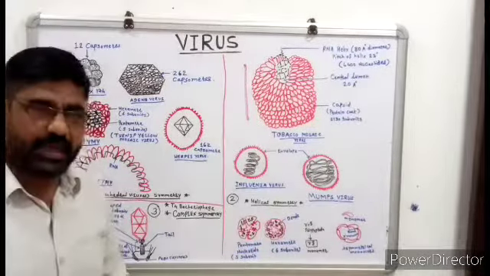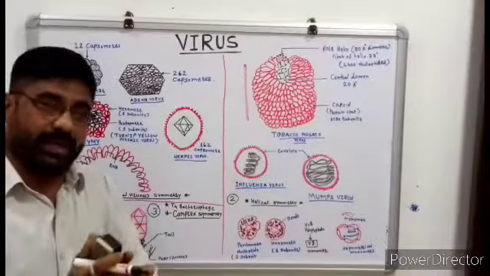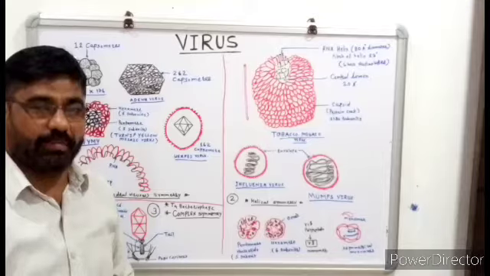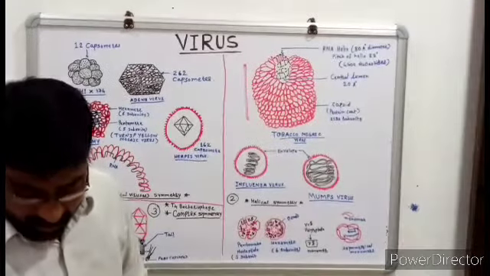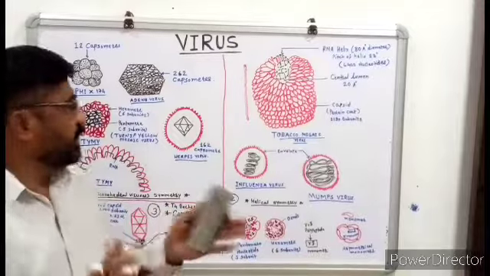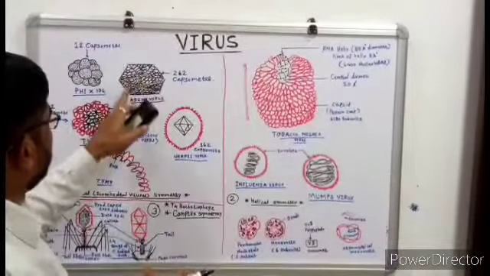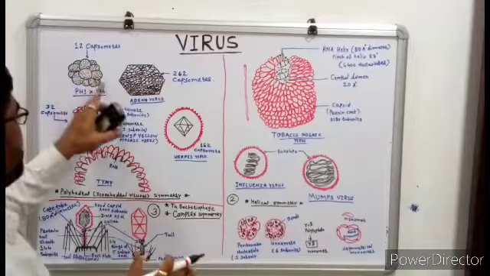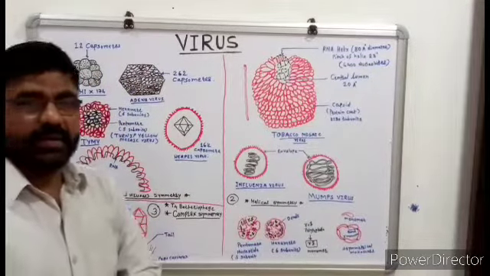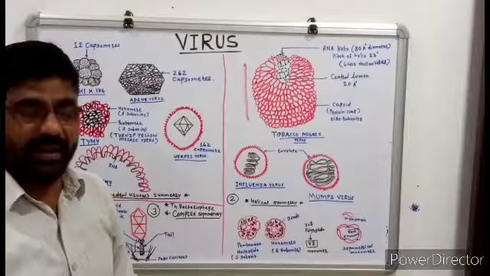What do we mean by the capsid? It is the outermost proteinous layer that covers the virus. Examples are poliovirus, adenovirus, and the phiX174 virus. These are naked viruses.